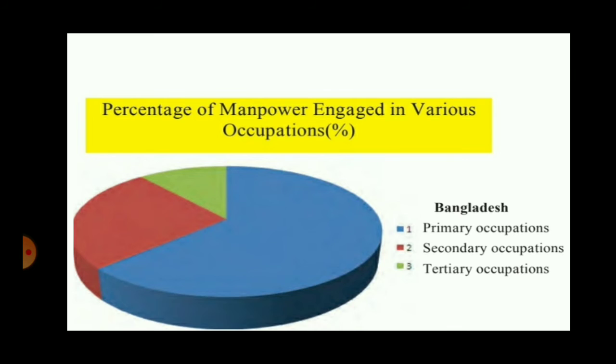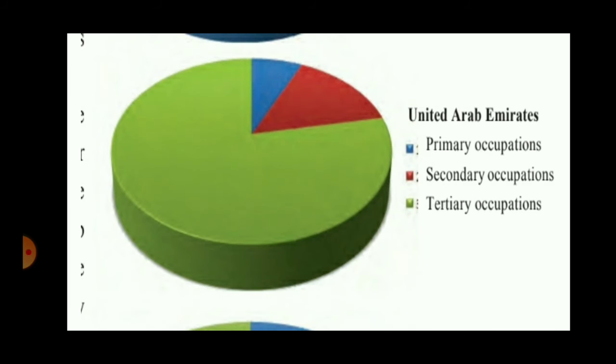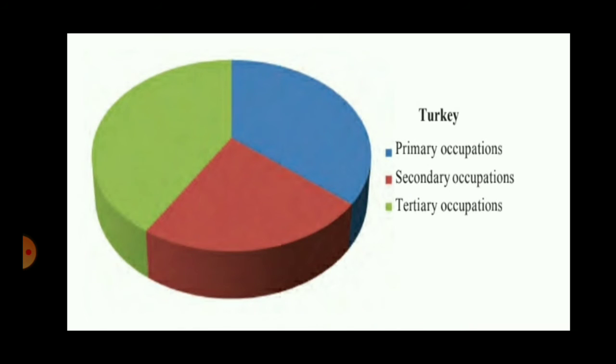That means the maximum percent of manpower here is engaged in primary occupation. So the answer to this question is Bangladesh. Which country has more manpower engaged in secondary occupation? Now students, secondary occupation is shown by brown color. So out of these three, I think in Turkey, more percent of people are engaged in secondary occupation.